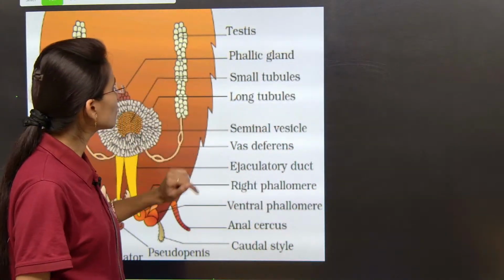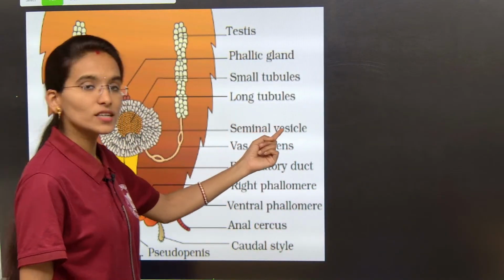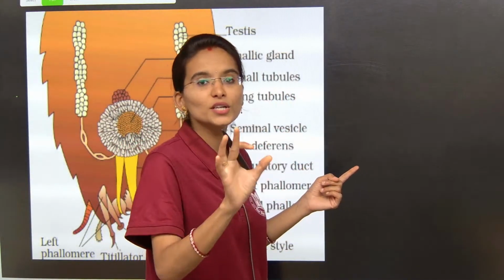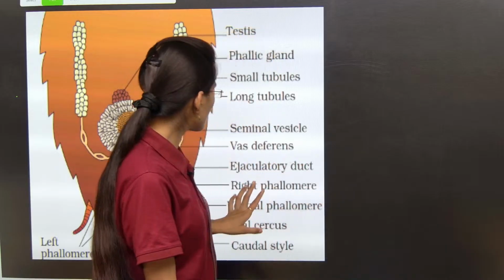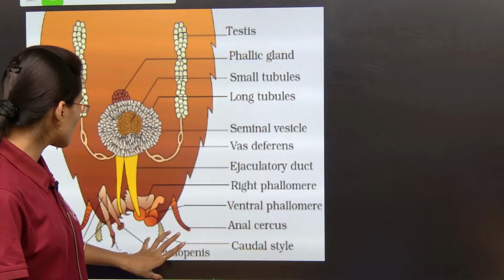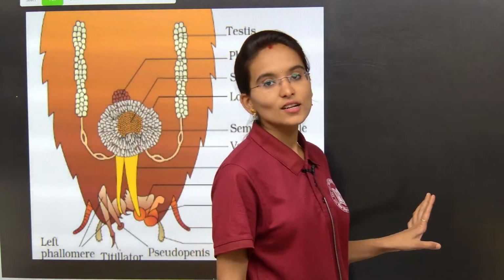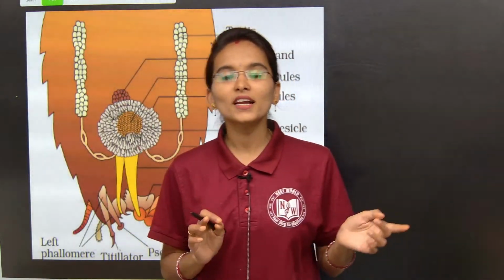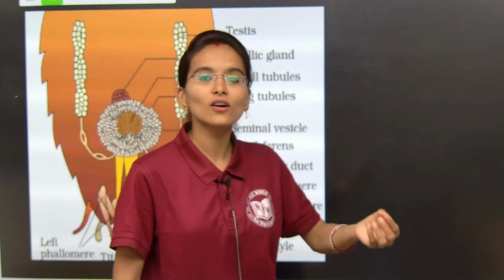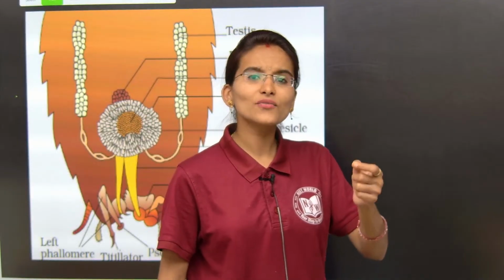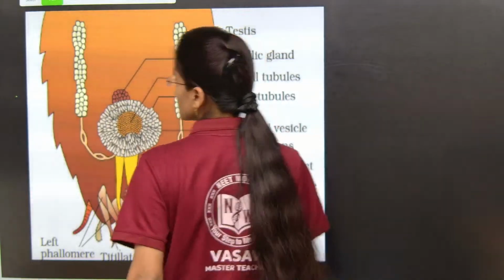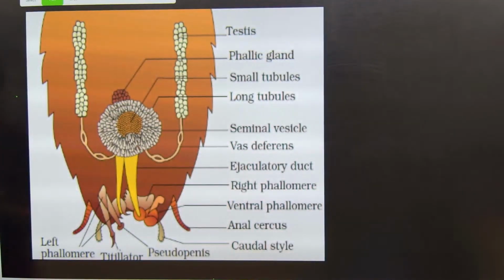And next one, you should also understand what is seminal vesicle and what is the main role actually, how the sperms are going to get the nutrition. And next you need to understand about pseudopenis and the titillator. Okay. So this is all about the male reproductive system. Definitely you will get these particular questions sometimes in your exams, just for 4 marks, otherwise for 8 marks, my dear students. So just please be thorough with this particular concept.